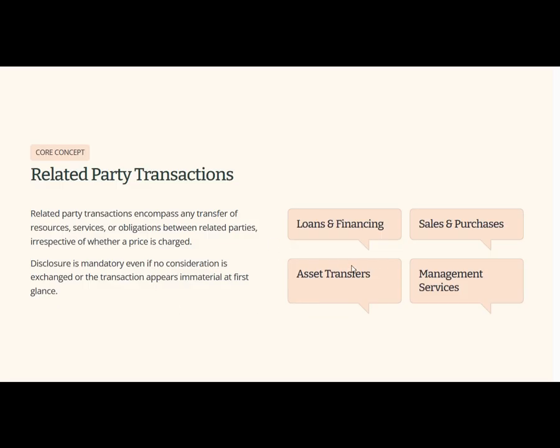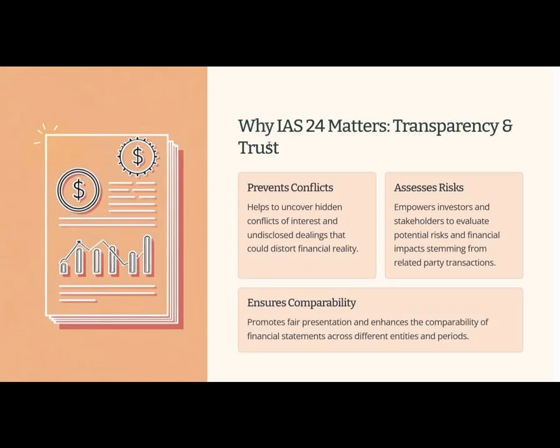This includes loans, financing, asset transfers, sales, purchases, and management services between the related parties. The idea is simple: if a transaction occurs with a related person or entity, it should be disclosed to avoid any hidden influence. So this is all about IAS 24.